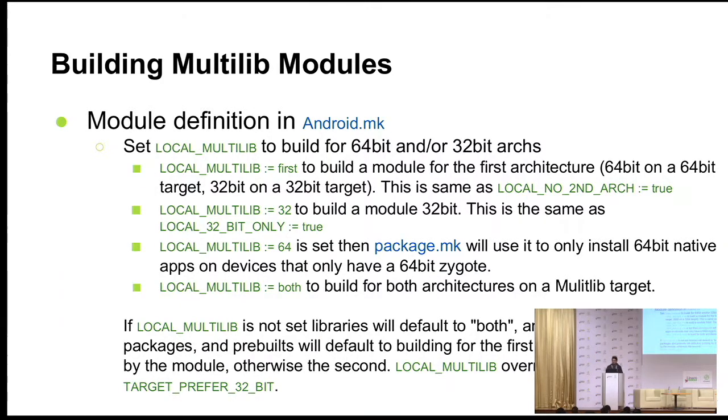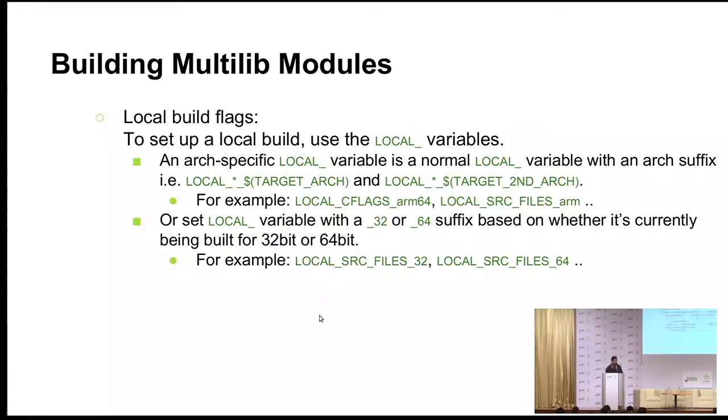These are self-explanatory here, so I don't see any reason why. The only thing is that if LOCAL_MULTILIB is not set, then it will default to both, in a multilib if package.